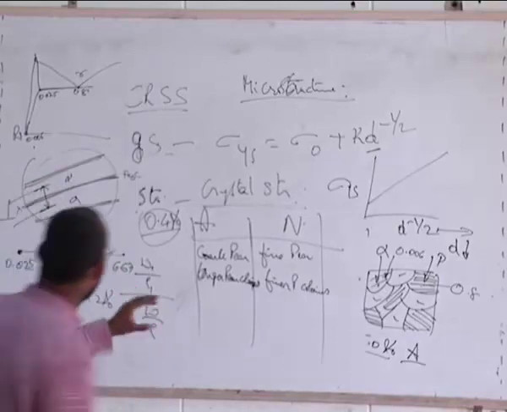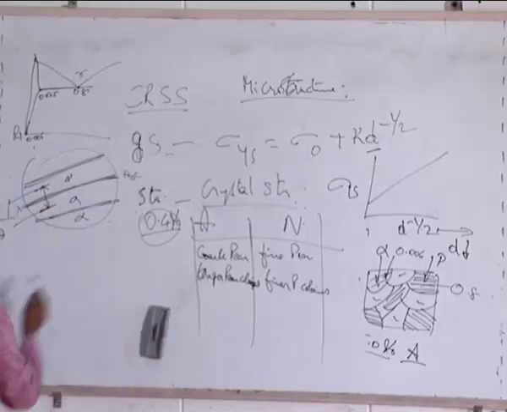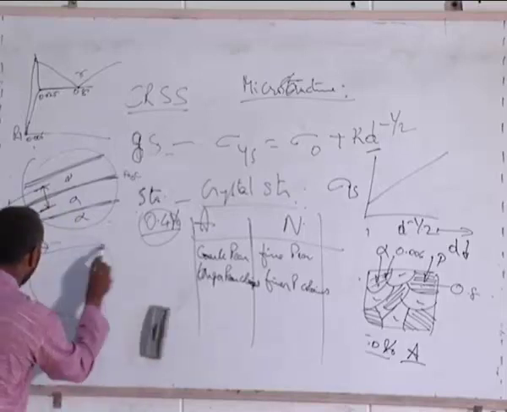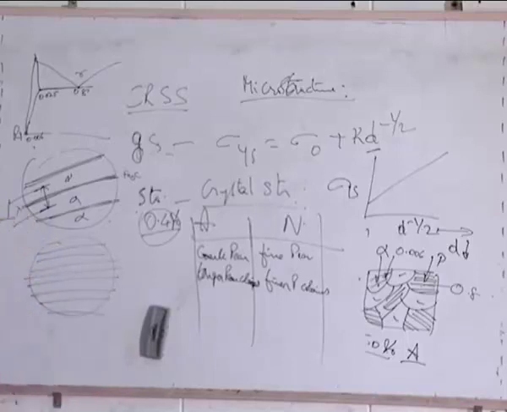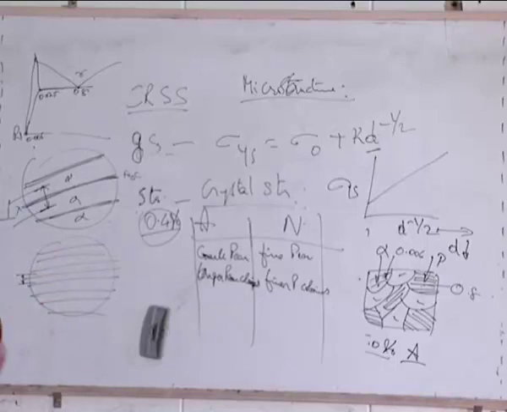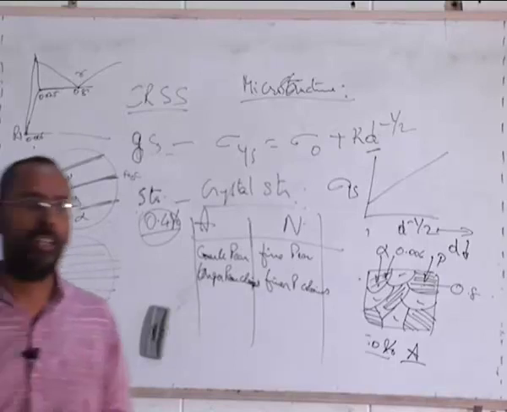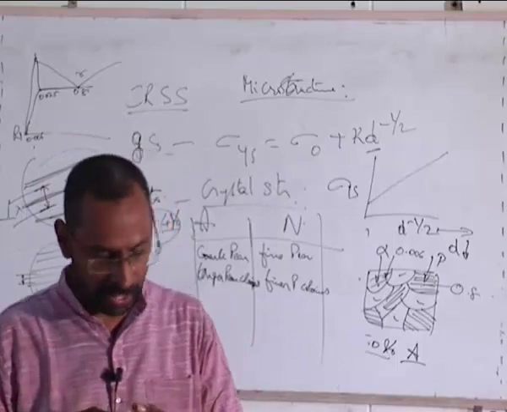When I say fine perlite, this interlamellar distance is small. So if I draw another microstructure which has a finer perlite, I will see something like this. In the same volume, I have this distance smaller when compared to this distance. So this is called coarse perlite, this is called fine perlite. That is the difference that we talk about. We'll stop now and continue in the next class.